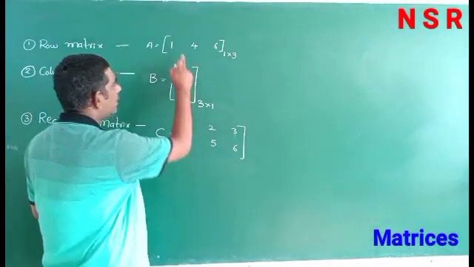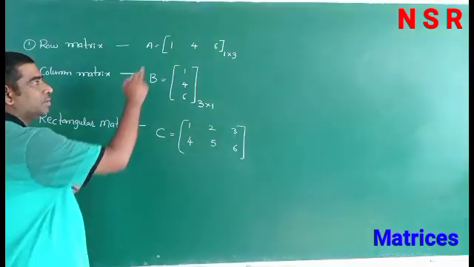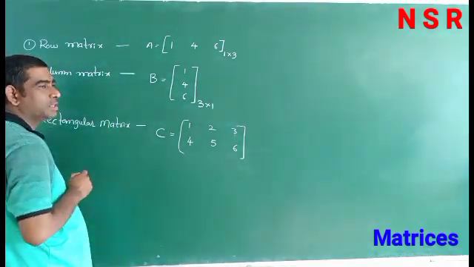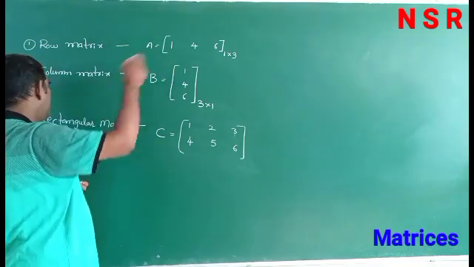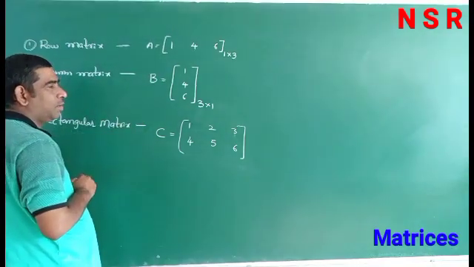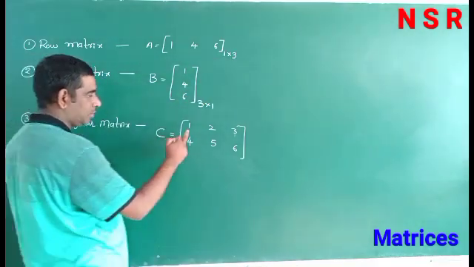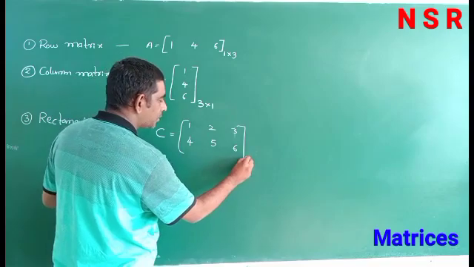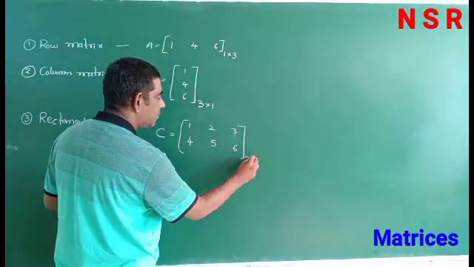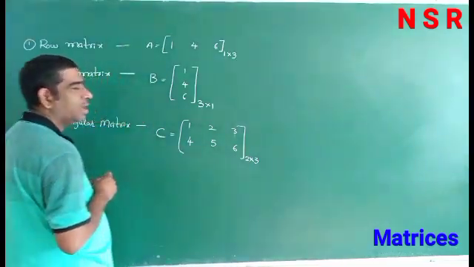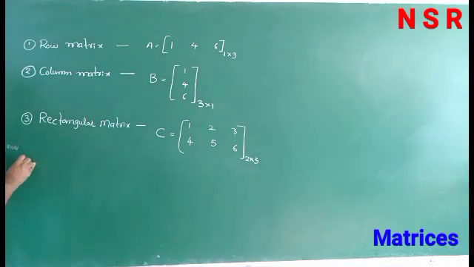Here we have 2 rows and 3 columns, so the order is 2 by 3.